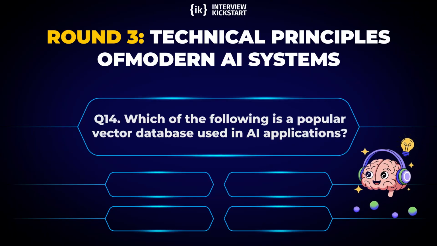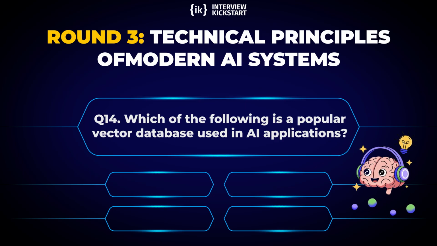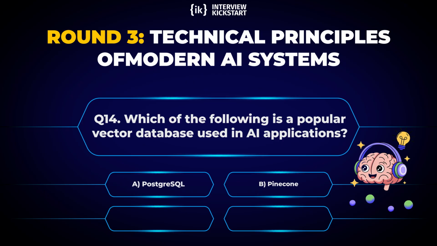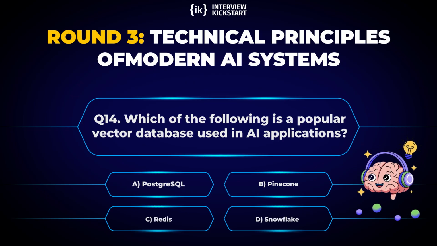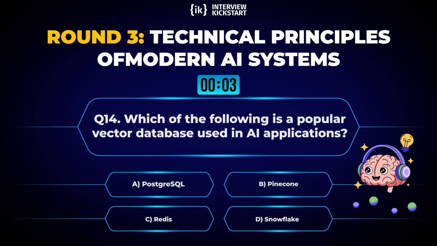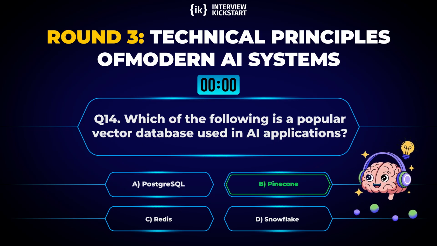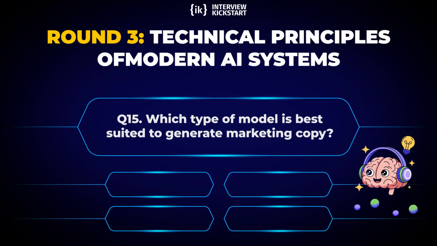Question 14. Which of the following is a popular vector database used in AI applications? Options. A, PostgreSQL. B, Pinecone. C, Redis. D, Snowflake. Correct answer. B, Pinecone.